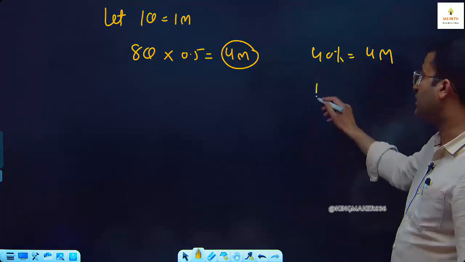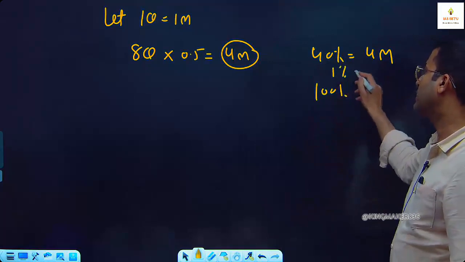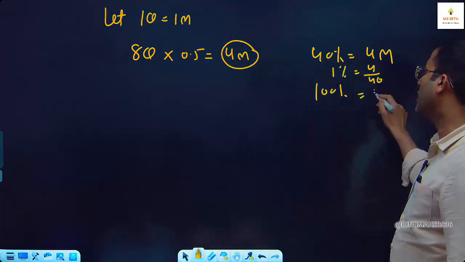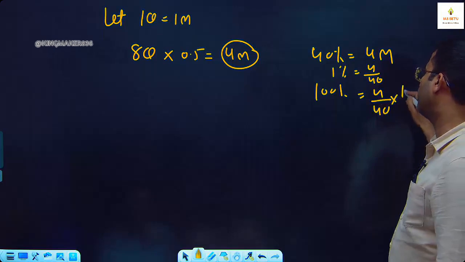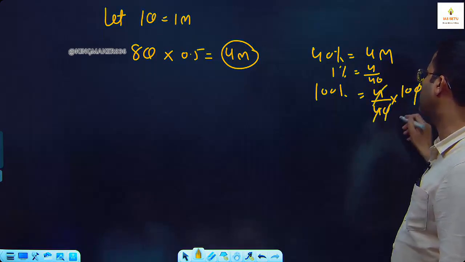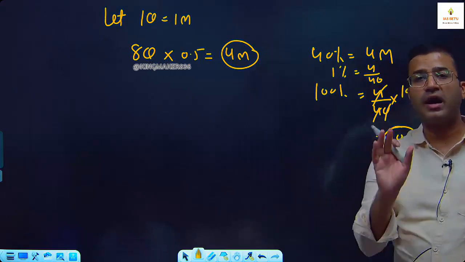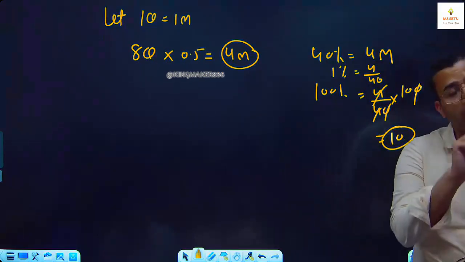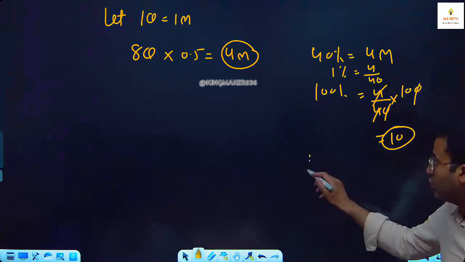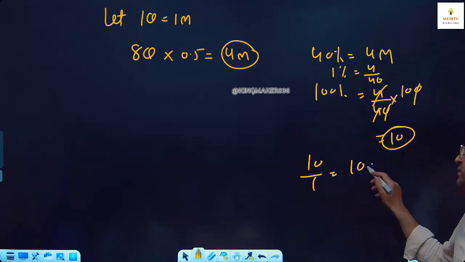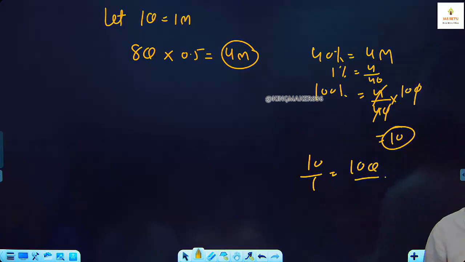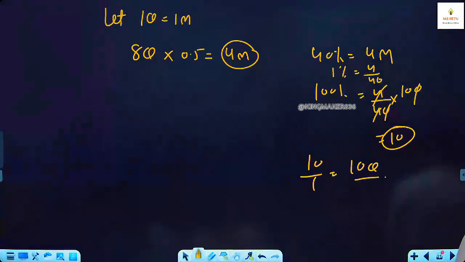So what is 100%? 1% is equal to 4 upon 40. 100% is equal to 4 upon 40 into 100. 4 cancels 4, 0 cancels 0, 10. So it means that the test has total 10 marks and each question has 1 mark. So 10 divided by 1, it means there were total 10 questions in the test.